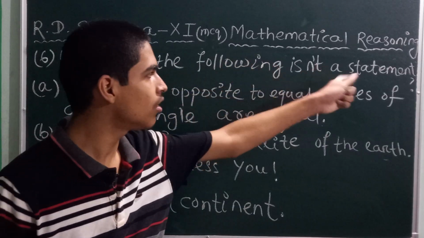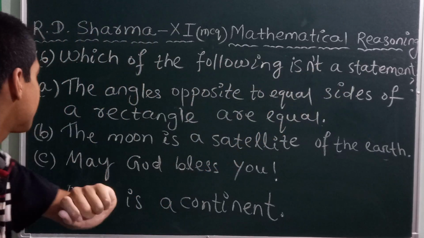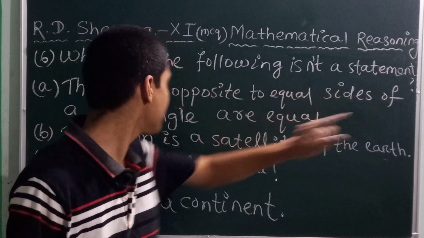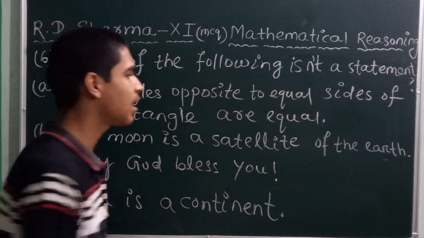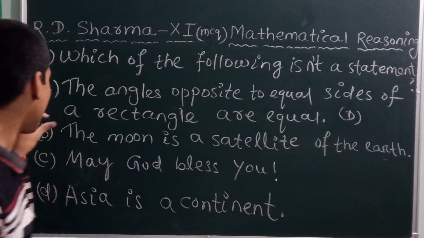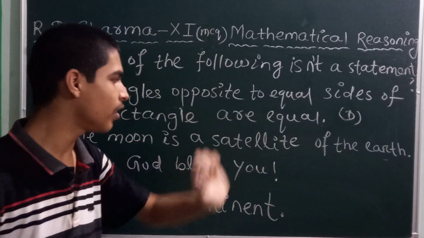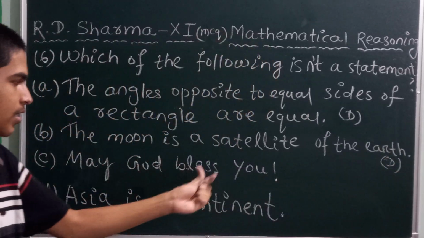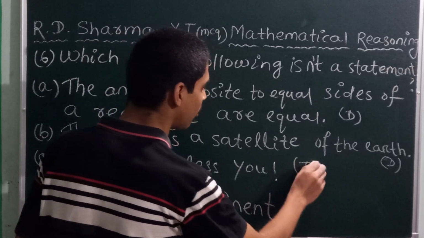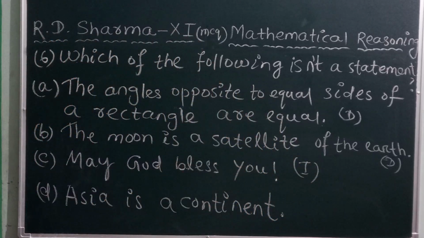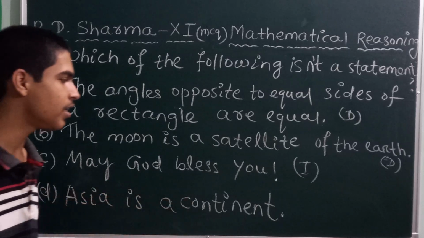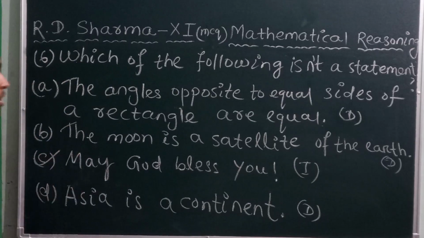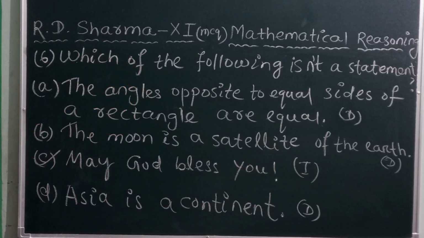Note down. Next, question number 6. Which of the following is not a statement? It means which is not a declarative sentence. Option A, the angles opposite to equal sides of a triangle are equal. It is a declarative sentence, so it is a statement. Option B, the moon is a satellite of Earth. It is a declarative sentence, so it is a statement. Option C, may God bless you. It is an imperative sentence, so it is not a statement. The last option, Asia is a continent. It is a declarative sentence, so it is a statement. Answer is C because it is an imperative sentence.